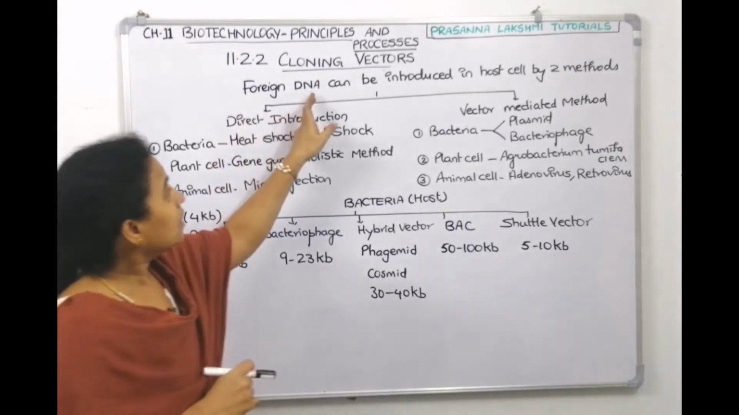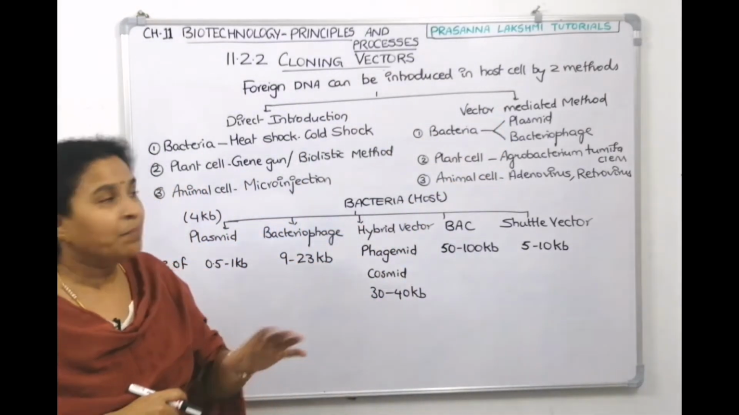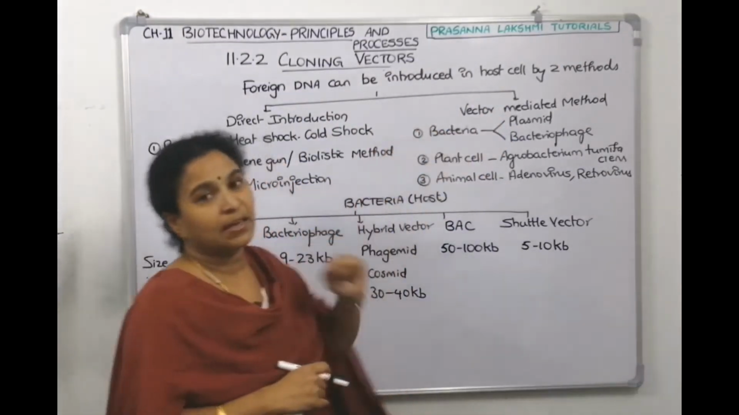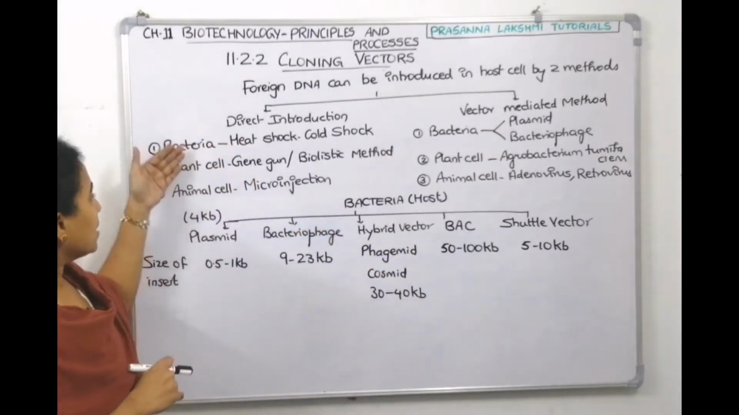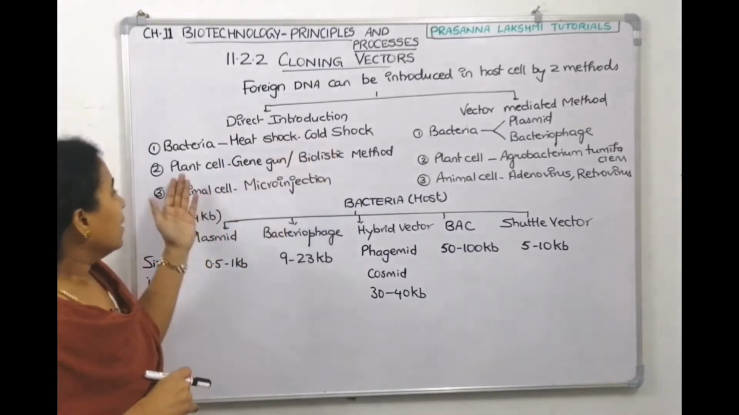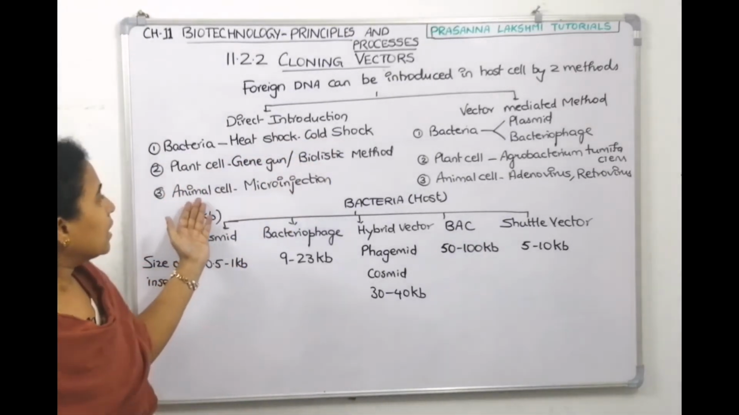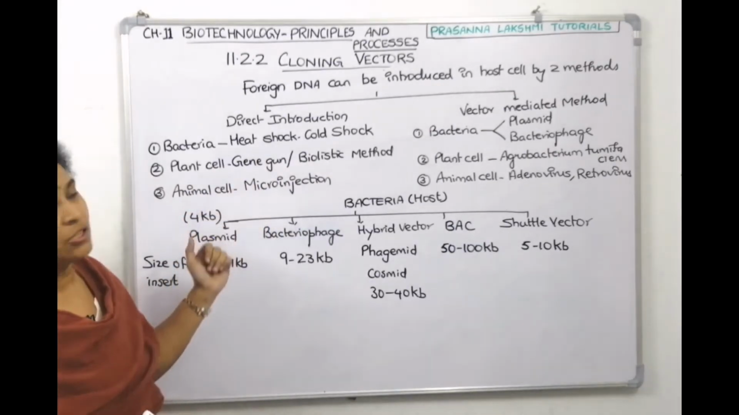Now, introducing the DNA into the host is of two types: direct introducing, or introducing with the help of a vector. If it is direct introducing, three techniques are there. Into the bacteria, give the shock: heat shock, cold shock. If it is a plant, gene gun method or ballistic method. Sending anything into an animal cell, injection method, micro injection method.